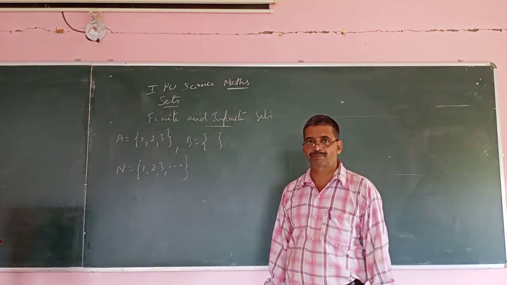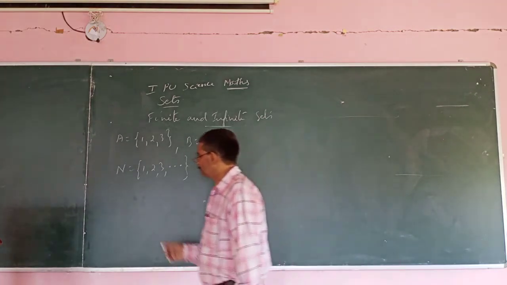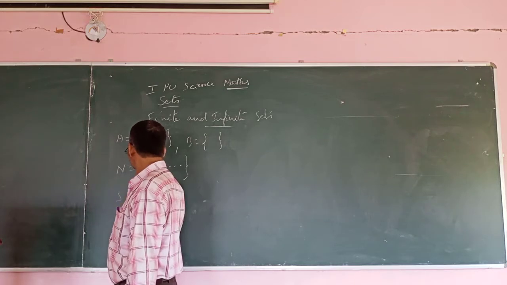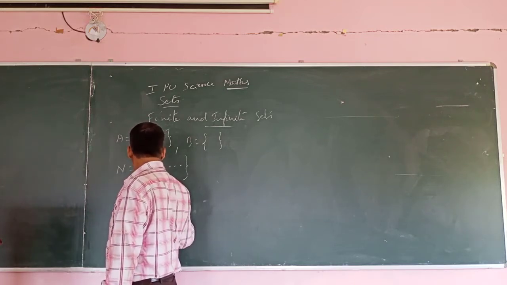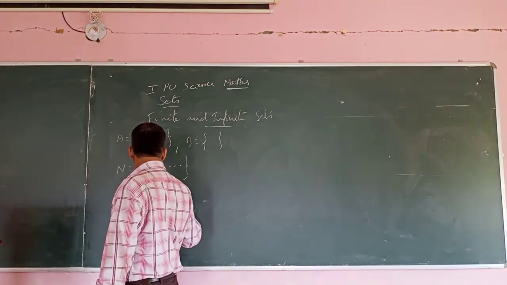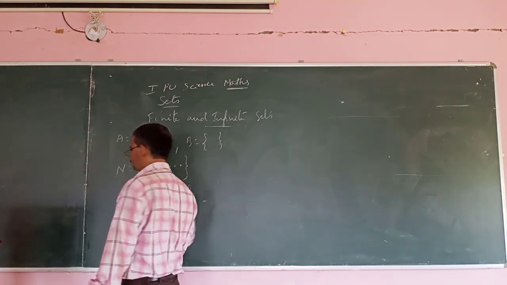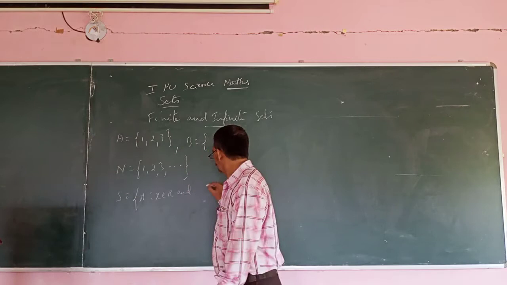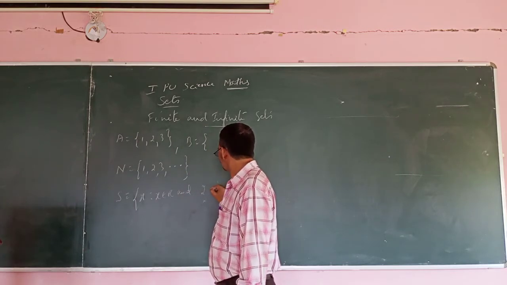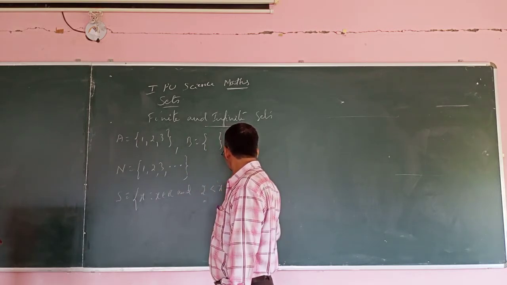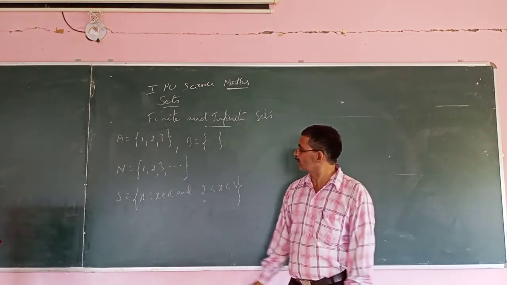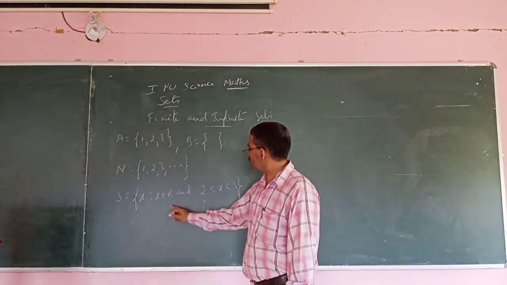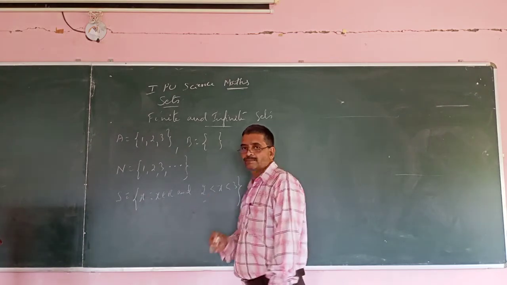One more example I will give you. Set S equal to x such that x belongs to R and 2 less than x less than 3.